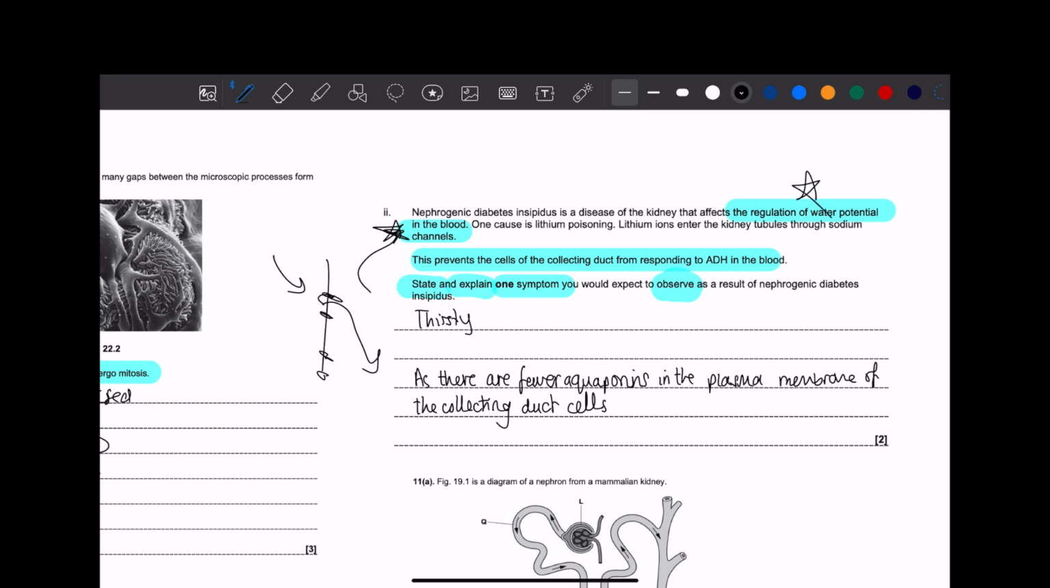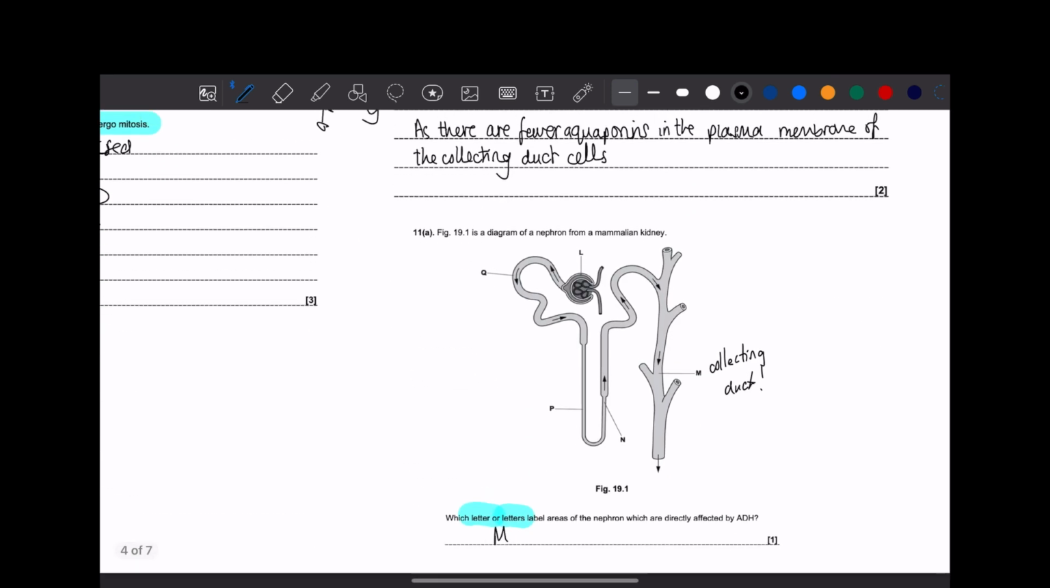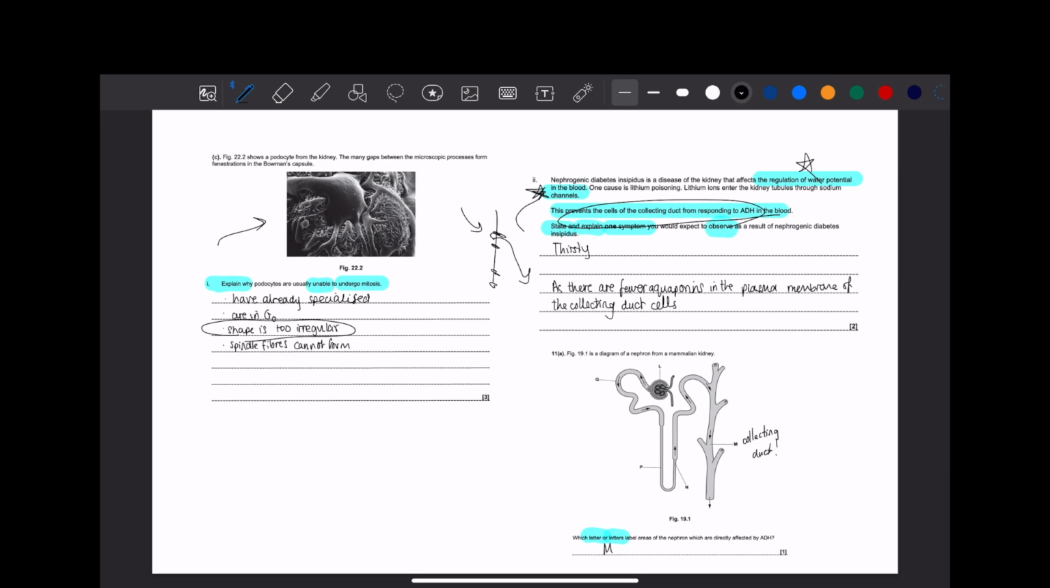So what's really important is identifying the main topic, water potential, okay, but what's actually causing the water potential to change is the fact that ADH can't actually get into the collecting duct. So this is linking your knowledge of aquaporins to ADH to water potential. Then lastly, is the cute question, which letter or letters label areas of the nephron which are directly affected by ADH? Easy, collecting duct, M. Okay? So that's pretty much it.